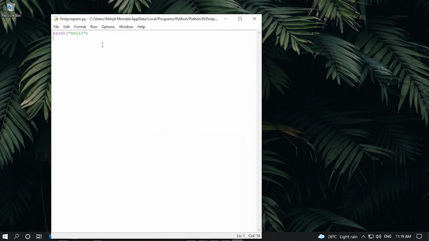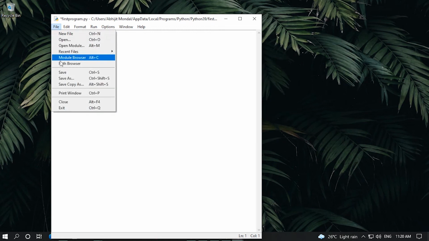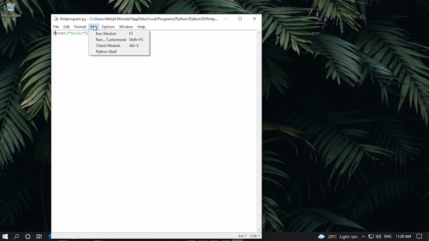Now Python is a case sensitive programming language. This means the keywords or the elements cannot be identified if they are not typed in the respective cases. So we can see print is a function to print anything, and Python has identified it, so it has highlighted it in violet. If we change print into uppercase, see, it could not identify it. We will just save it and run it, and let's see what output it gives.